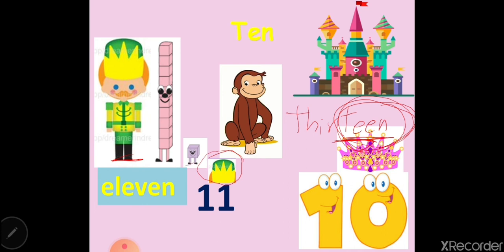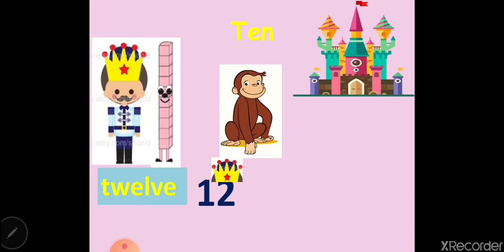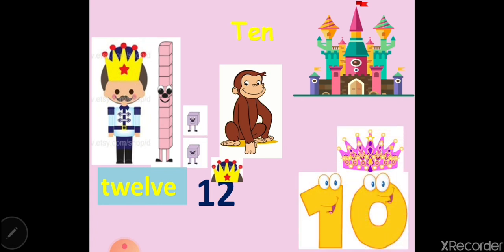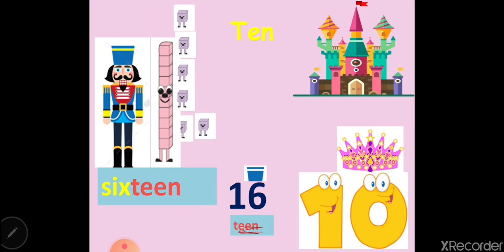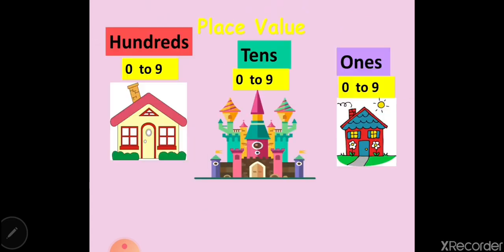You see, it adds one more. 10 and one more make 11. You can see 10 and what? 2 more make 12. Now let's try this one. 10 and how many make 16? How many? 6. So it needs 1 ten and 6 ones to make 16. Okay, now let's move to the place value, where the numbers can sit in their places.